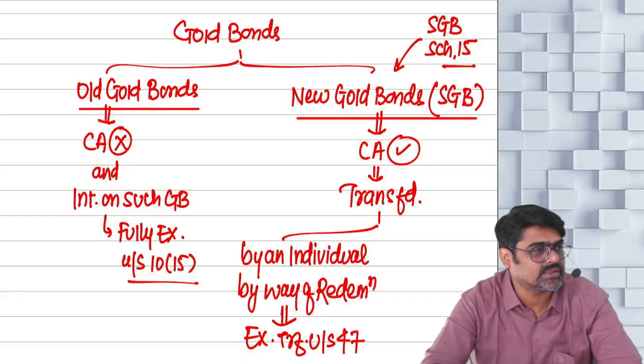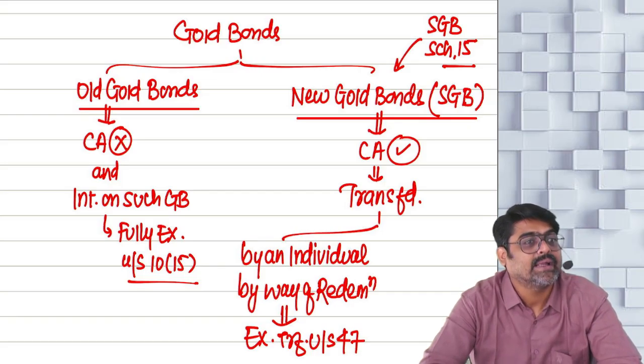So there is one section 47, which says that the transfer of sovereign gold bonds by an individual at the time of their maturity is exempt.